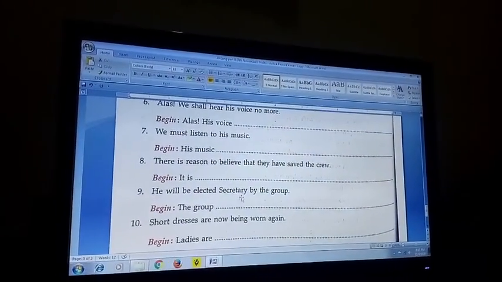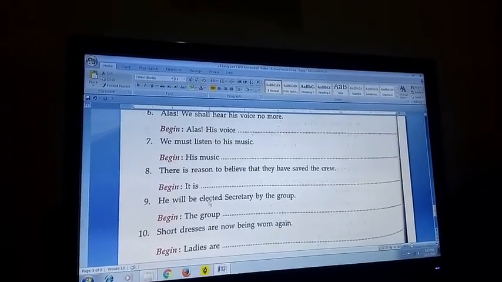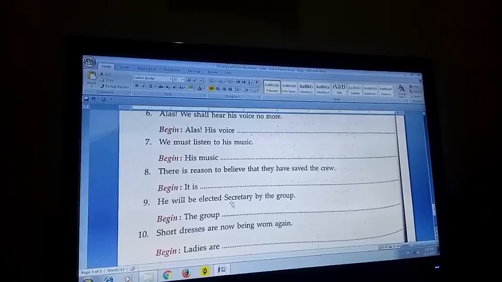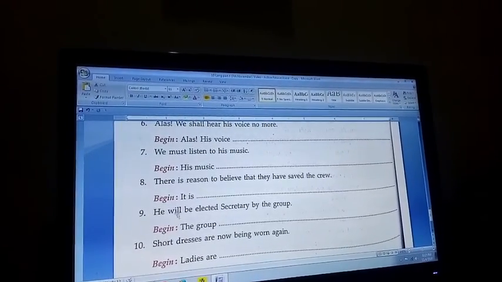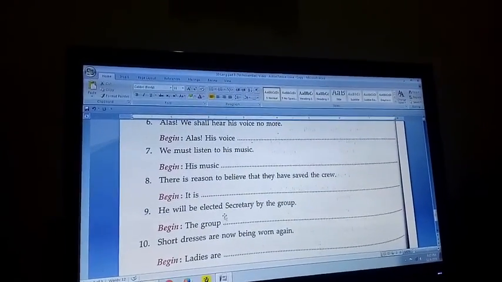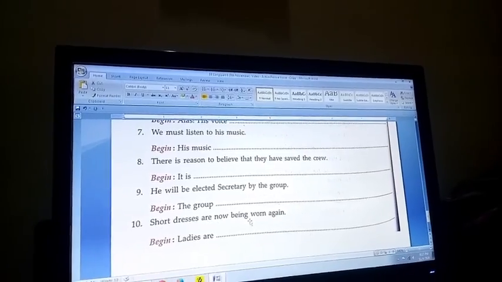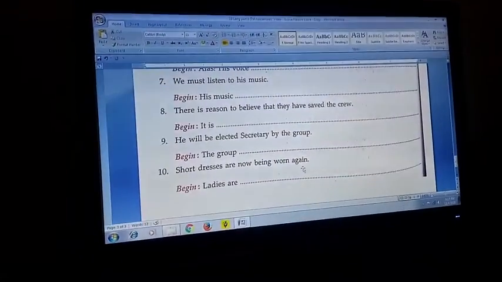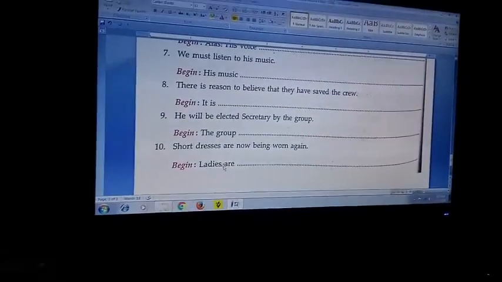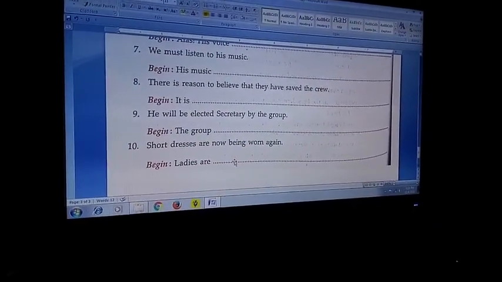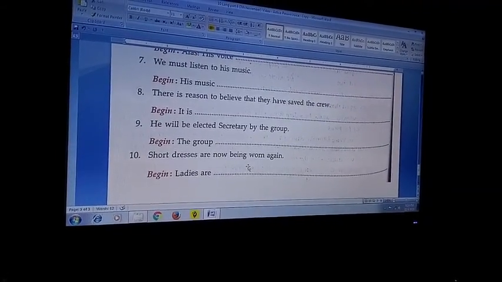He will be elected secretary by the group. Obviously, the group will elect him secretary. The group will elect him secretary. Short dresses are now being worn again. I was quite surprised to see this example in your total English book. Anyhow, the answer is: ladies are now wearing short dresses.